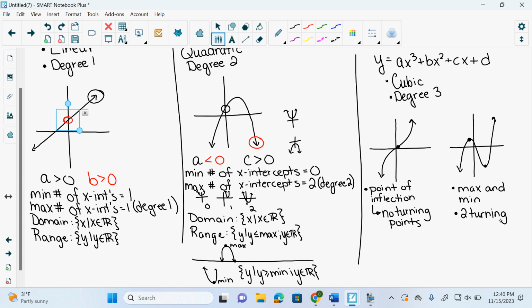What did I forget about on the quadratic? What does it have? A max or a min, so what does a quadratic have? Not turning point, yeah, 1 turning point. And then linear has none.